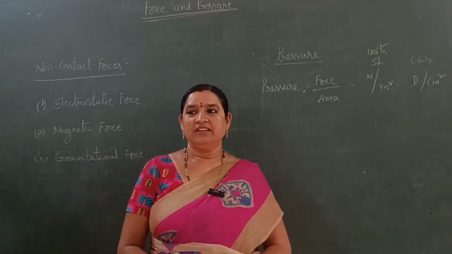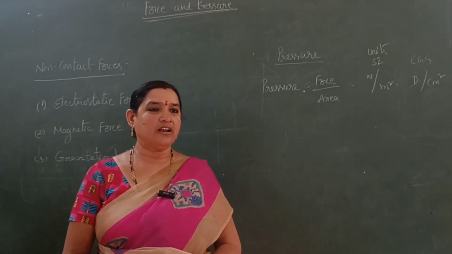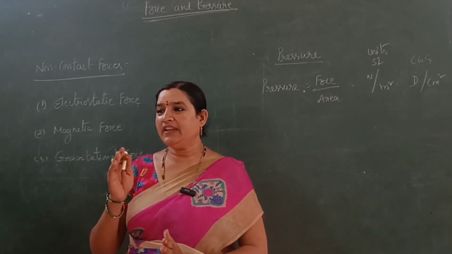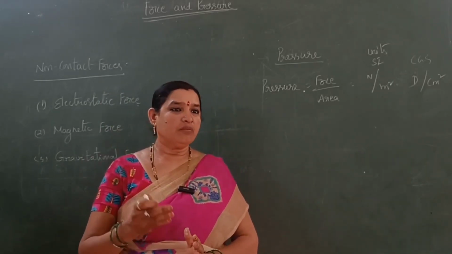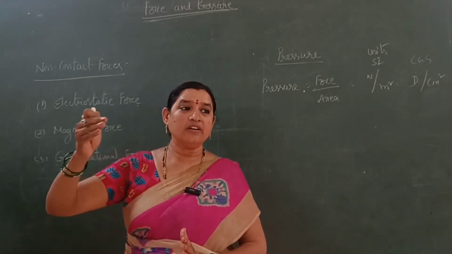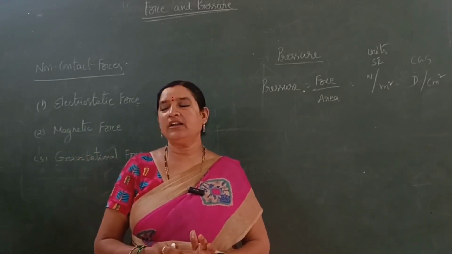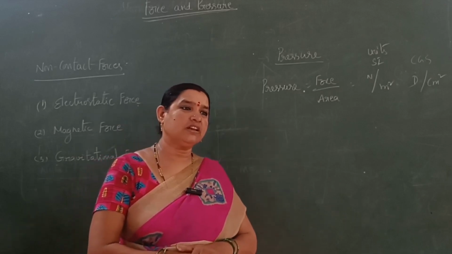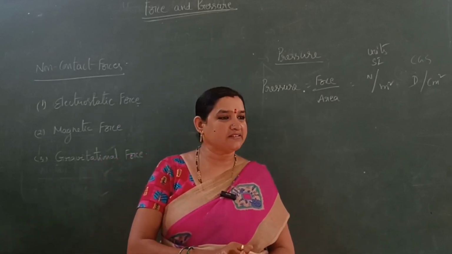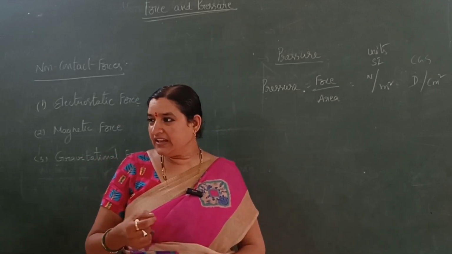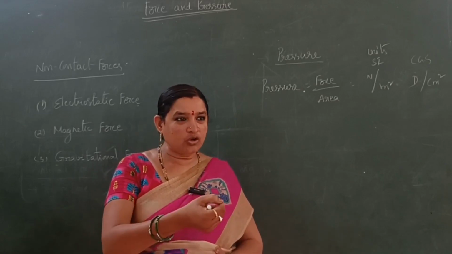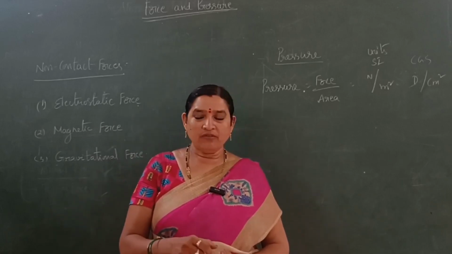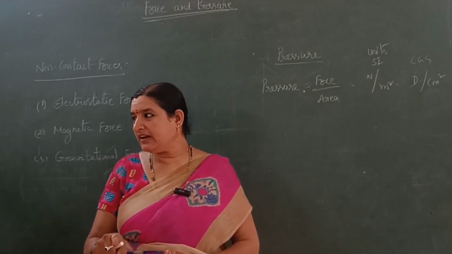The next one is non-contact force. This is also called force at a distance. Without having any physical contact, when one body exerts force on another body, it is called non-contact force. For example, you are very familiar with non-contact forces from playing with magnets. Without touching the nail, if you keep it near the magnet, the nail automatically comes and is attracted by the magnet. So there is no physical contact.